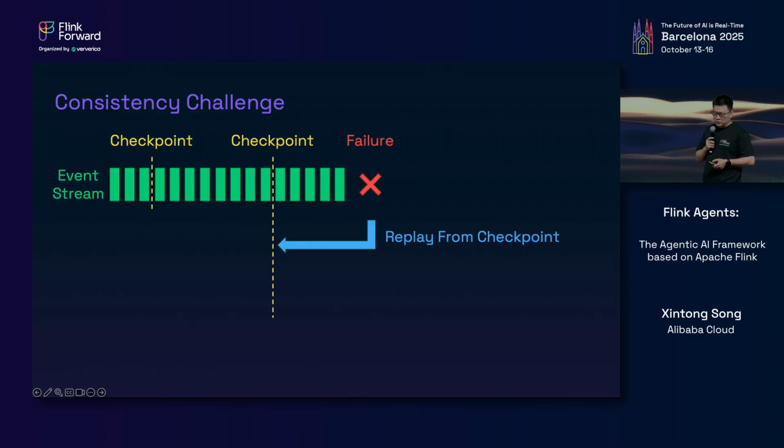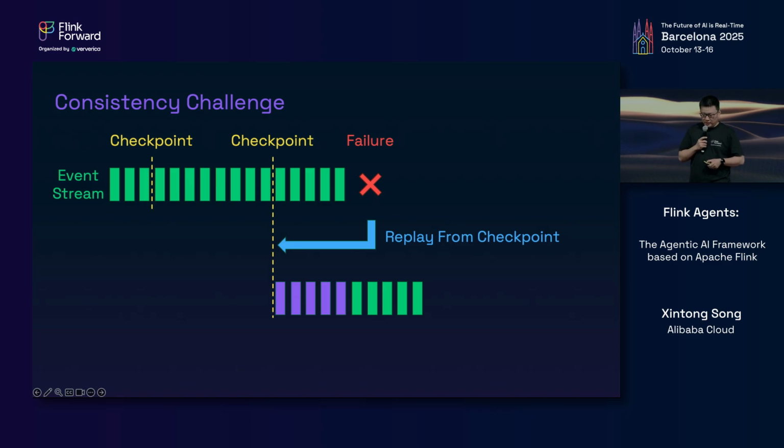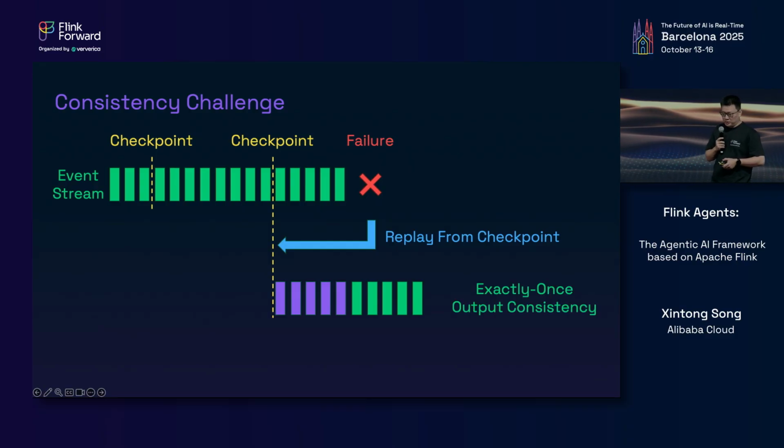This means that the events between the last checkpoint and the failure are actually processed twice. But since the results of the first processing are discarded, it can still guarantee that the output is an outcome of each event being processed only once, exactly once. That is exactly-once output consistency.